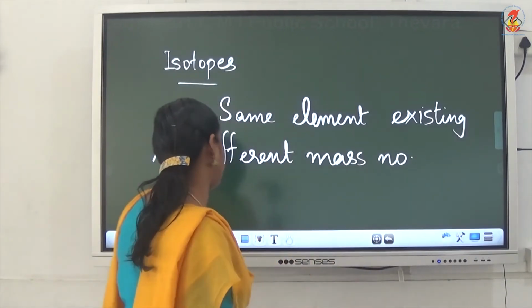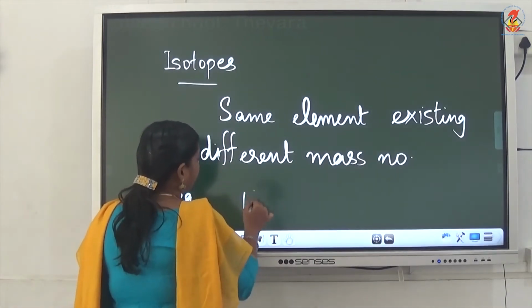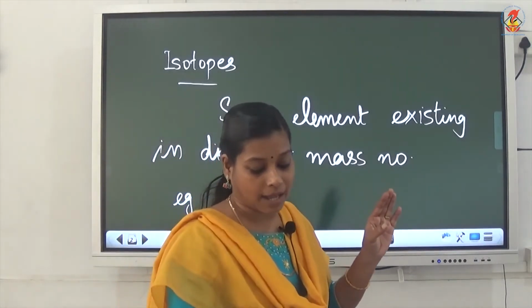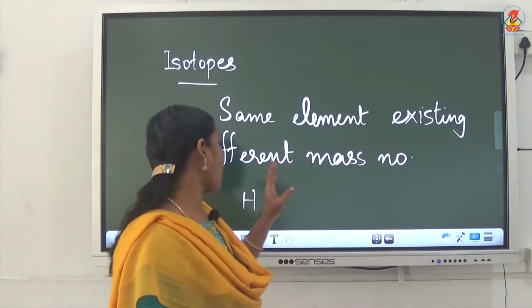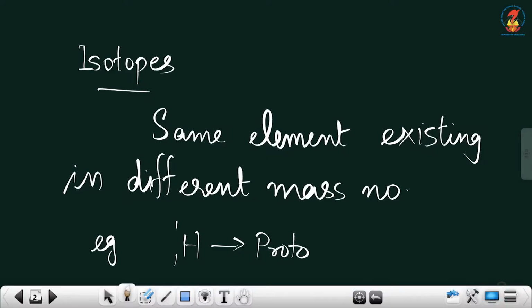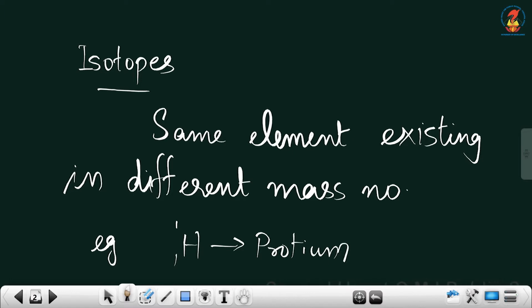We can see some examples. For example, hydrogen has three existences. The first hydrogen isotope is 1H1, known as protium. In protium, one proton is there and the mass number is only 1, that means 1 plus 0 is 1.